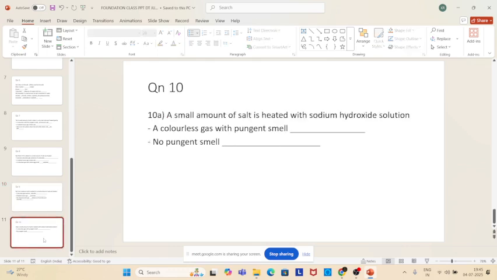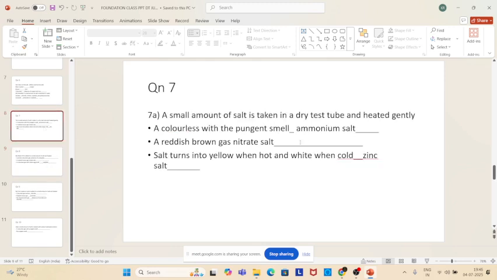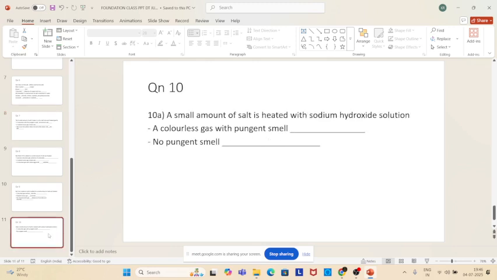A small amount of salt is heated with sodium hydroxide solution, and you are getting colorless gas with pungent smell. Pungent smell means what? You should remember that. Which salt gives pungent smell? Ammonium. Same here again. A small amount of salt is heated with sodium hydroxide. Again, it is the ammonium salt.